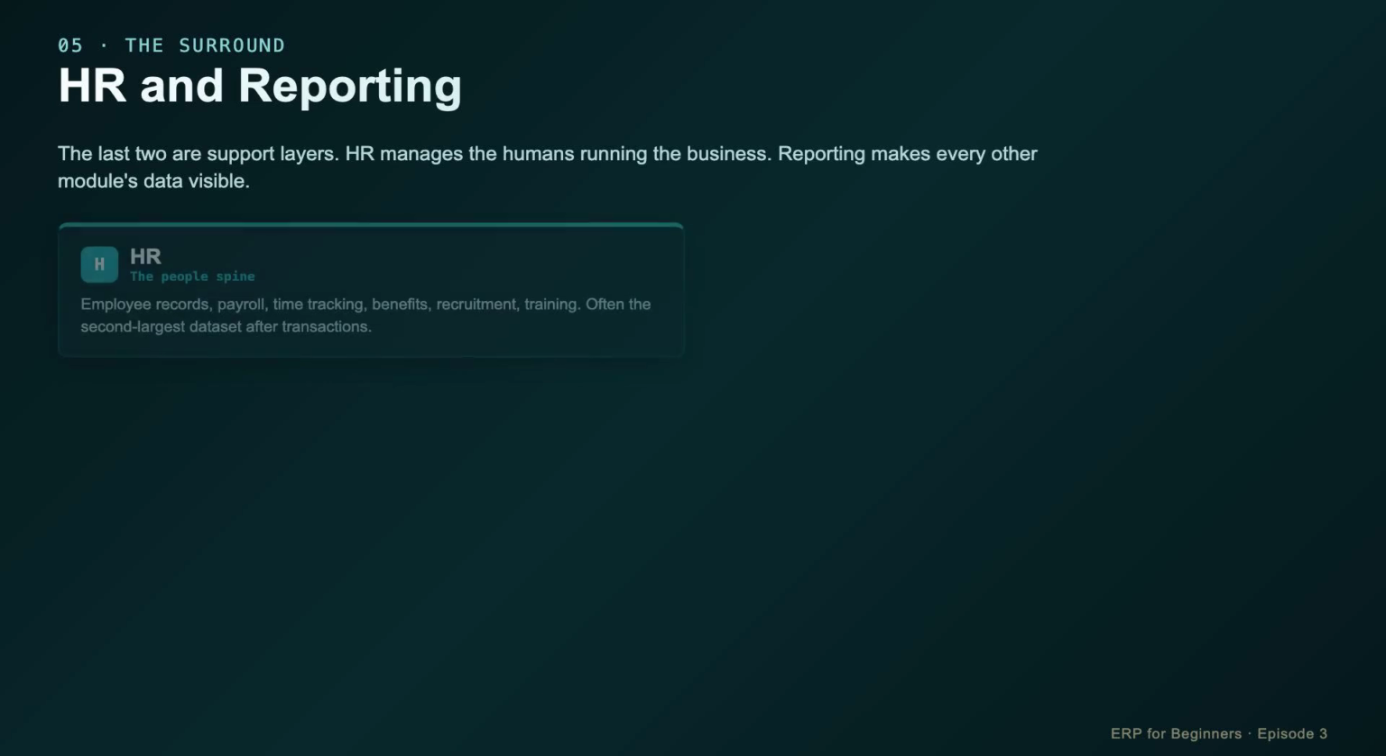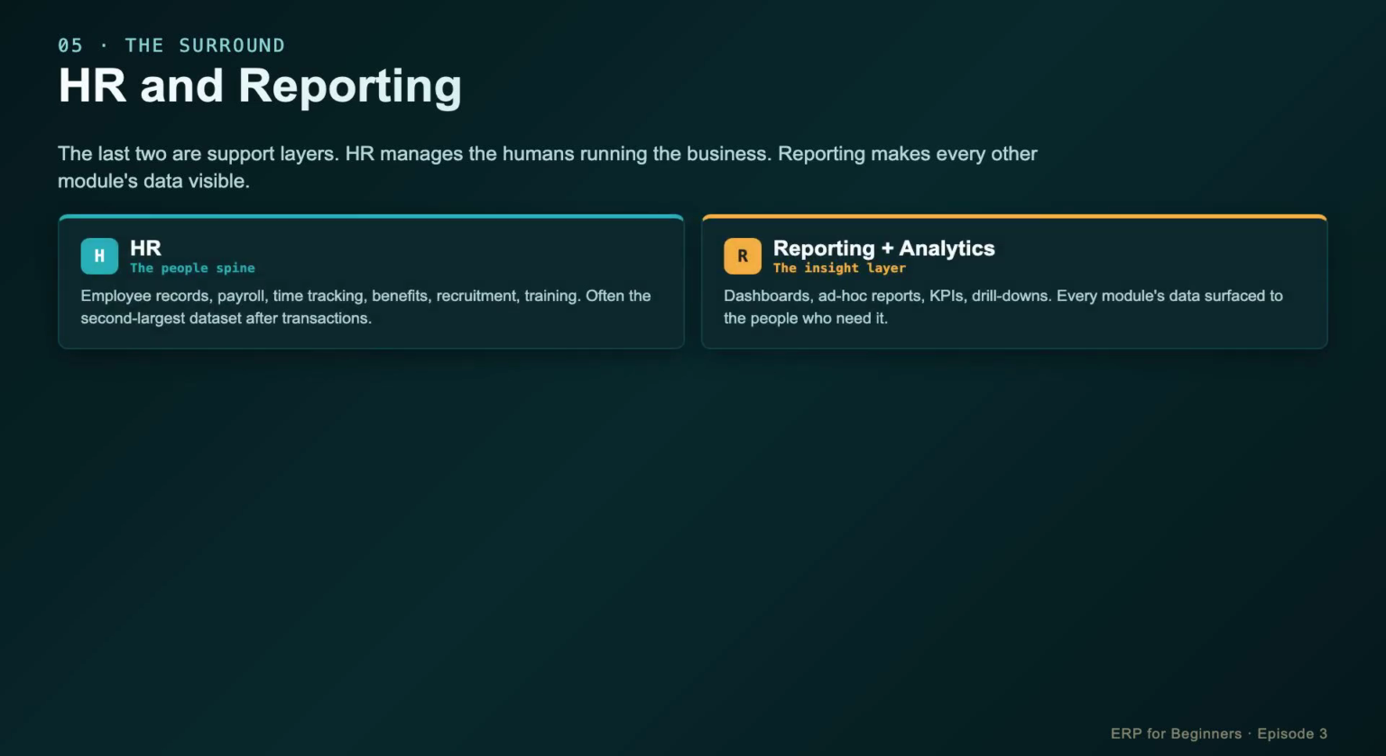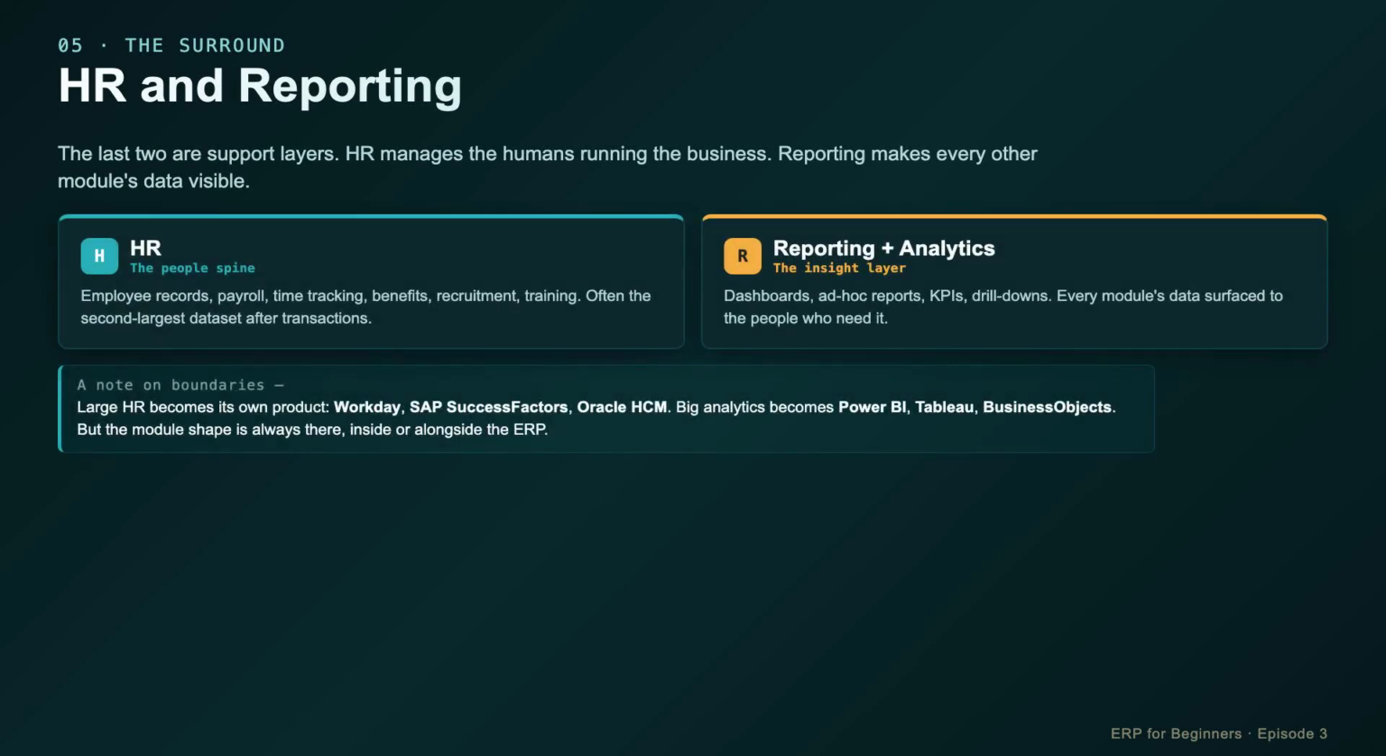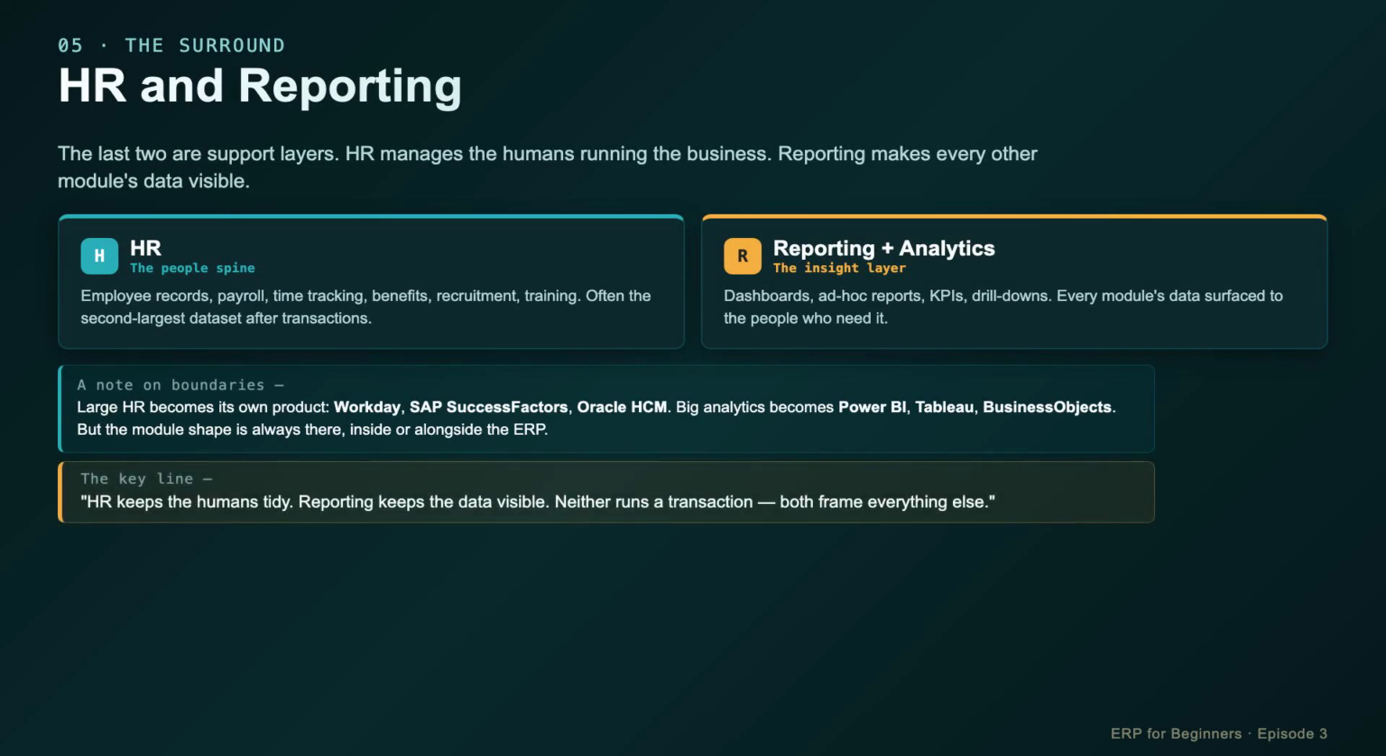The last 2, the surround. HR runs the humans: employee master, payroll, time, benefits, recruitment, training. Often the second biggest data set after transactions. Reporting reads every module's data: dashboards, KPIs, drill downs. It never writes a transaction. It just surfaces what the rest of the ERP produced.